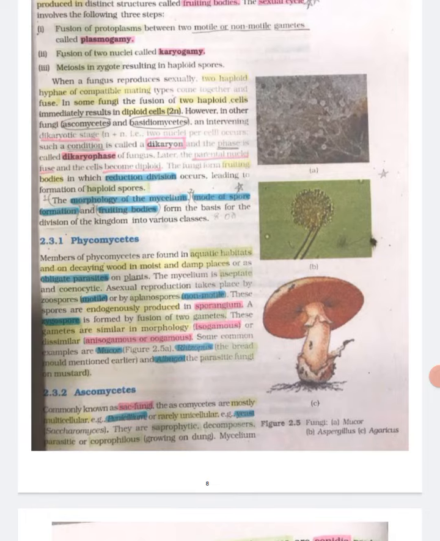Fusion of protoplasm between two motile or non-motile gametes is called plasmogamy. Second, fusion of two nuclei is called karyogamy. Number 3, meiosis in the zygote results in haploid spores.